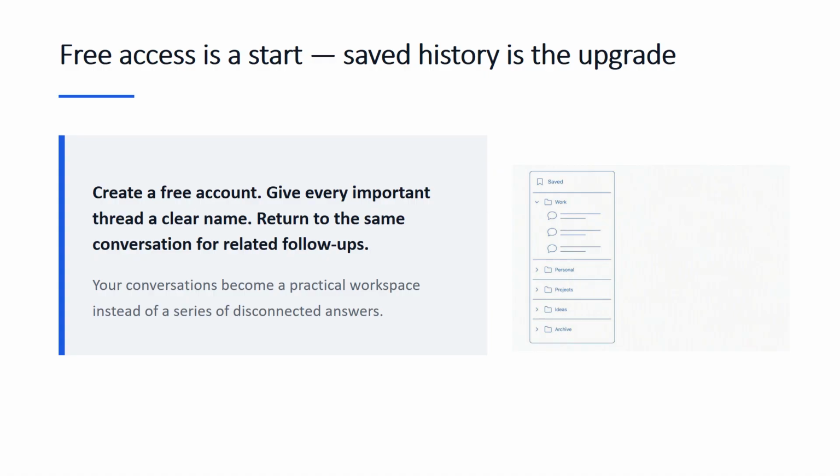Some beginners avoid signing up because the website already works without an account. Free access offers a quick starting point, but saved history gives you better organization and reduces repeated instructions. Create a free account, give every important thread a clear name, and return to the same conversation for related follow-ups. Start a new chat only when your goal or project changes. With your conversations organized, ChatGPT becomes a practical workspace instead of a series of disconnected answers.